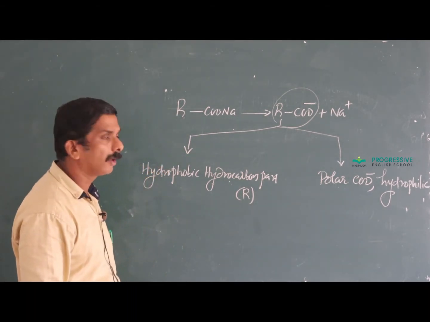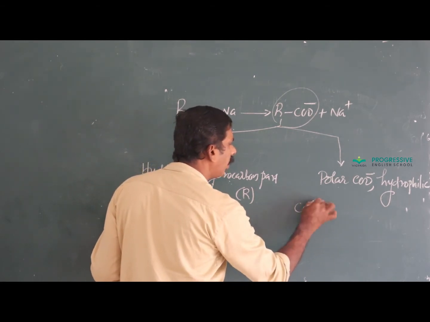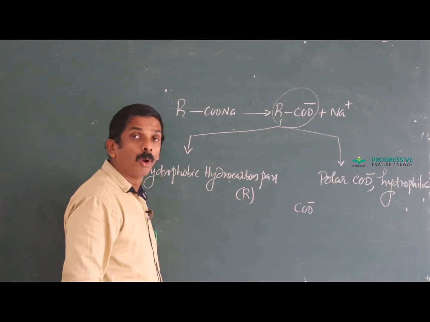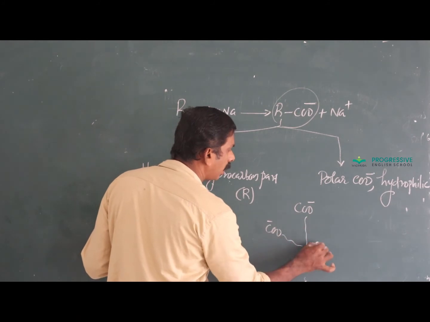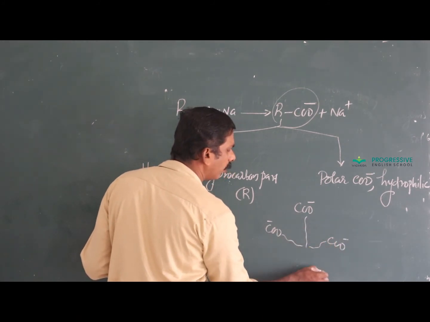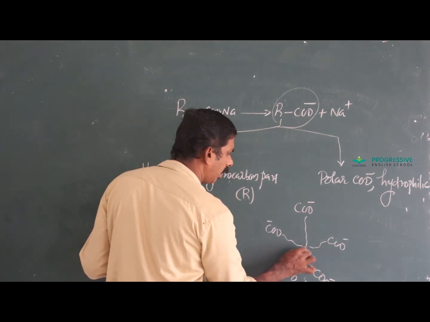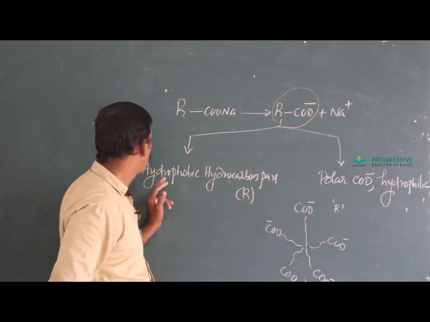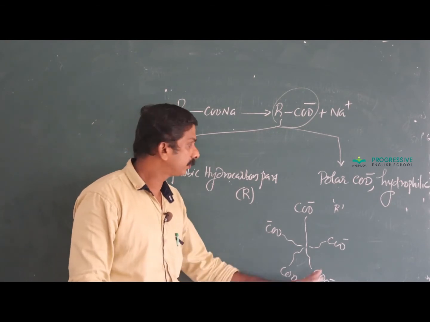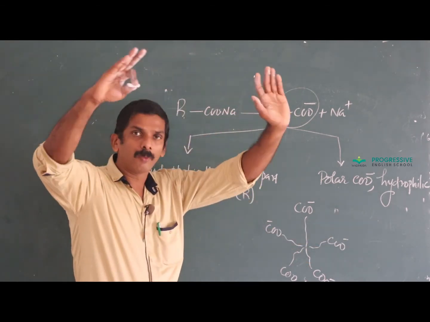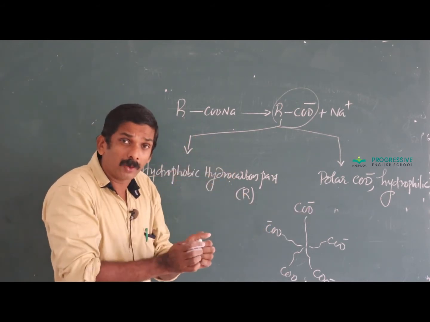In solution, the polar COO minus group moves towards the surface of the solution, while this R group, the hydrophobic hydrocarbon part, stays away from it. The polar COO minus group is present at the surface, while the R group stays away from it.